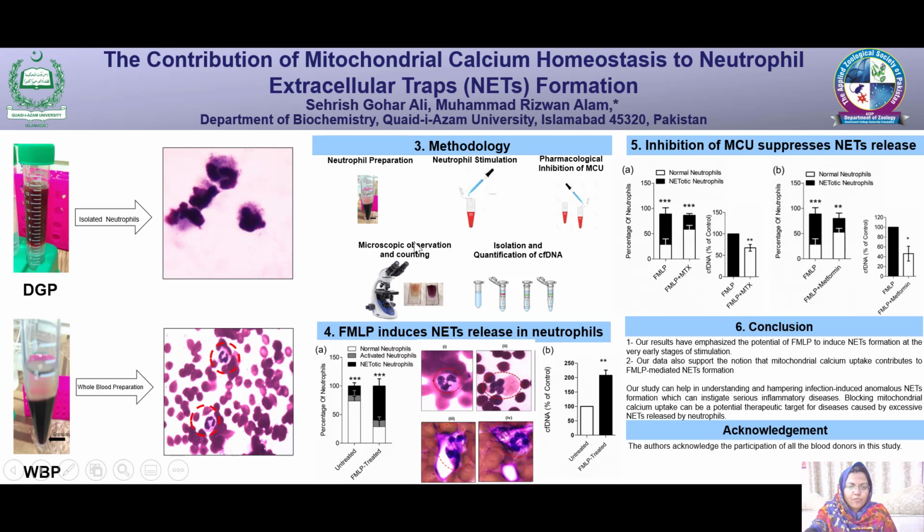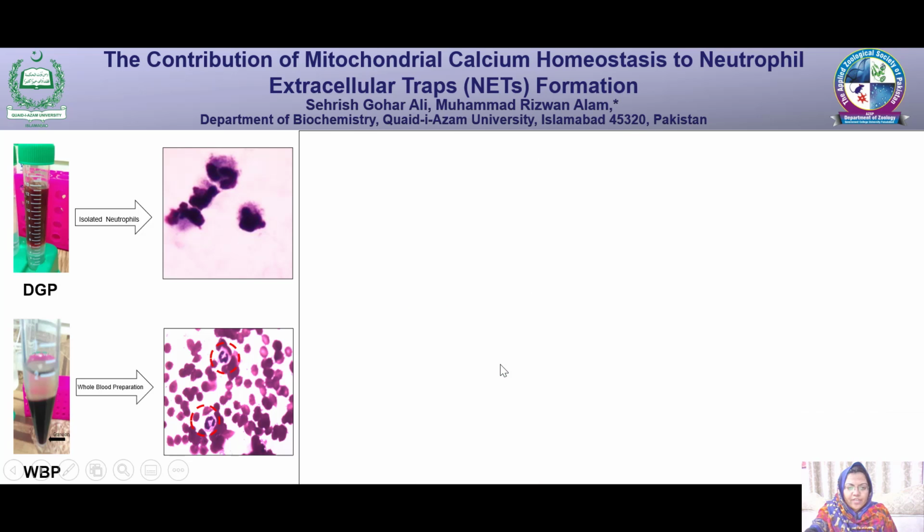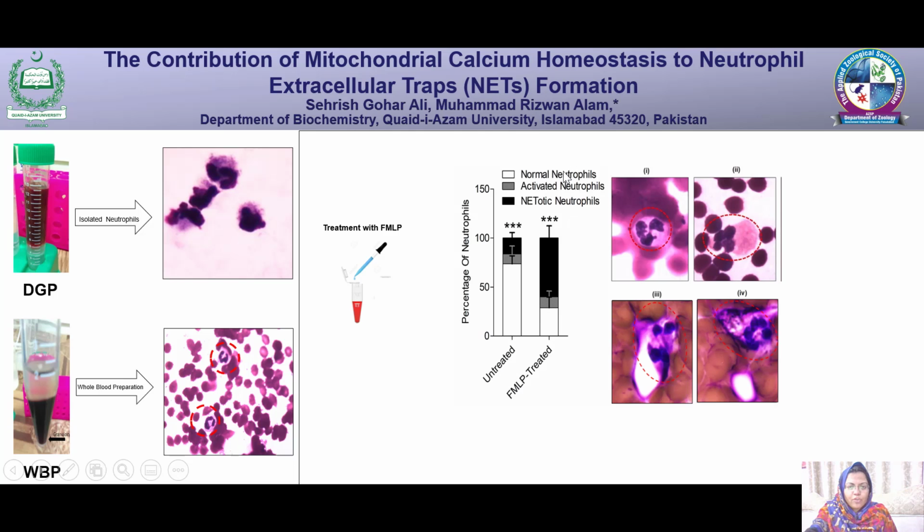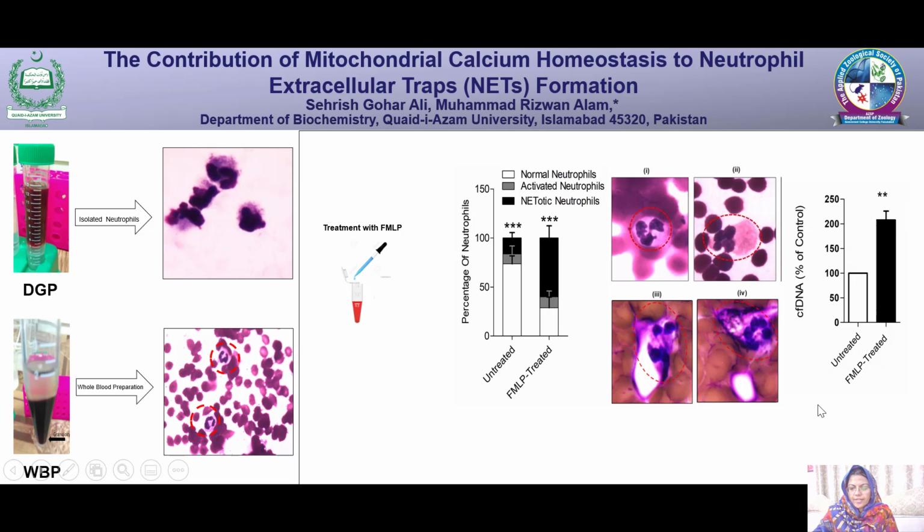So we used this preparation for our experiments and observed neutrophil morphology through light microscopy and quantified the release of cell-free DNA from these samples. After treatment with FMLP, we compared the percentages of normal and NETotic neutrophils in the FMLP treated samples and found that the treatment of FMLP has resulted in more damaged neutrophils, releasing neutrophil extracellular traps. To verify our results of microscopy, we also performed quantification of cell-free DNA release and found that the FMLP treated samples were releasing more cell-free DNA.